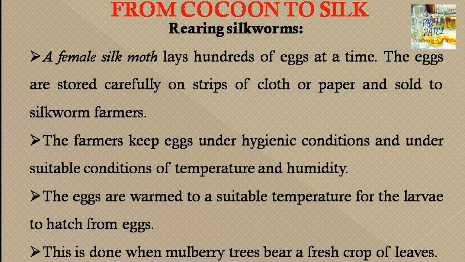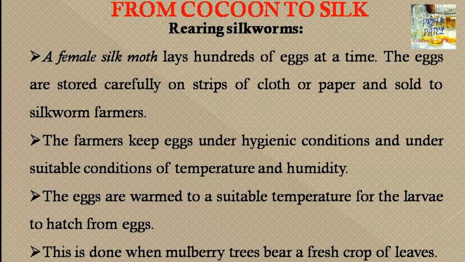So first is called rearing. Rearing, I have already told, is to breed and look after the silkworm, because we are obtaining the silk from the silkworm. So we will see how the cocoon to silk is formed. First is the rearing, means to look after the silkworm and how they are bred. The female silk moth lays hundreds of eggs at a time. The eggs are stored carefully on strips of cloth or paper and sold to silkworm farmers.